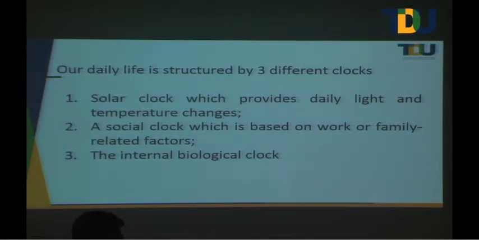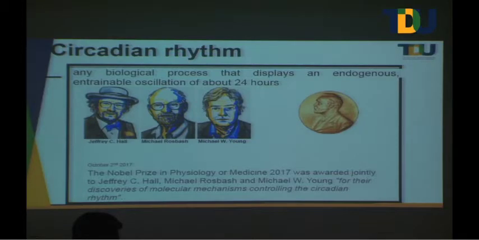But how all these things happen is very interesting, and it is one of the important questions. That's where this achievement got the Nobel Prize. This is about circadian rhythm. Circadian rhythm is any biological process that displays an endogenous, entrainable oscillation of about 24 hours. Please try to understand that chronobiology, or biological rhythm, is not just circadian rhythm.